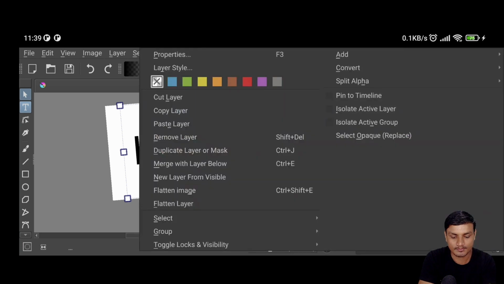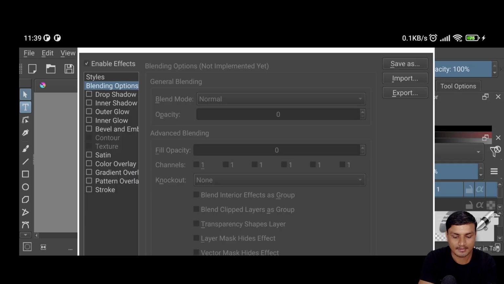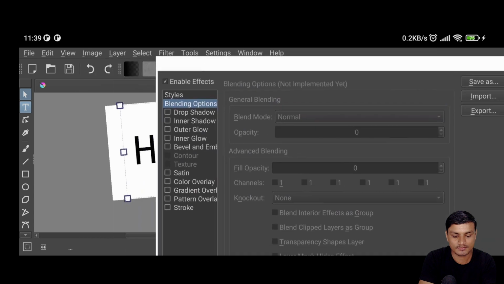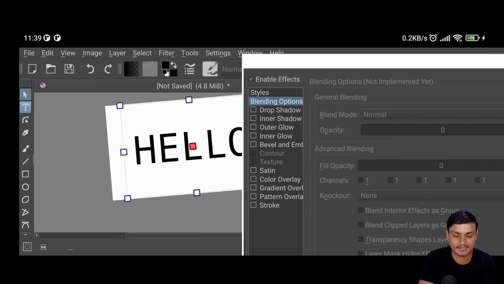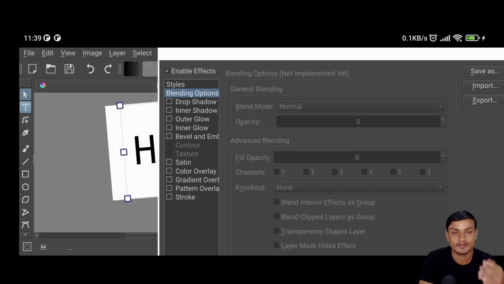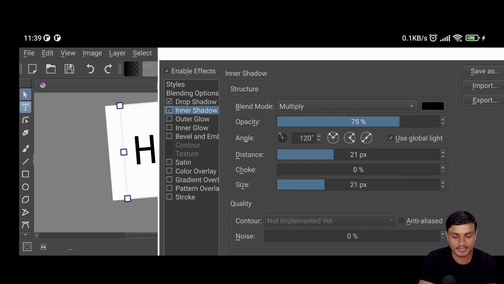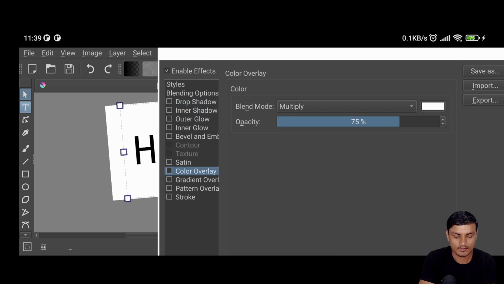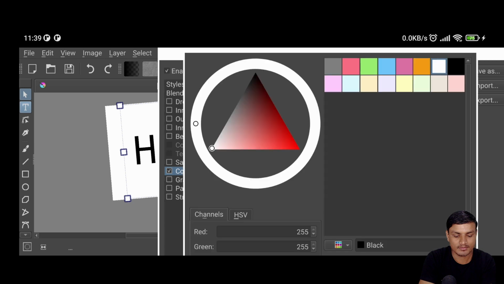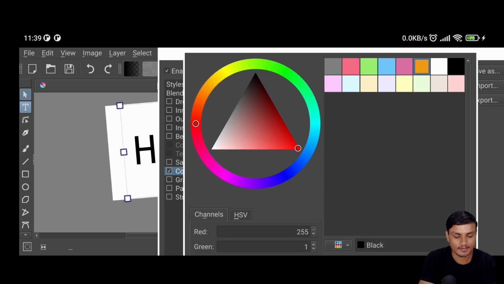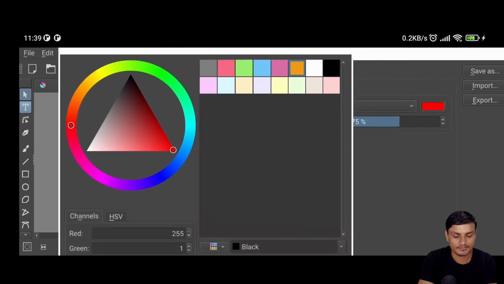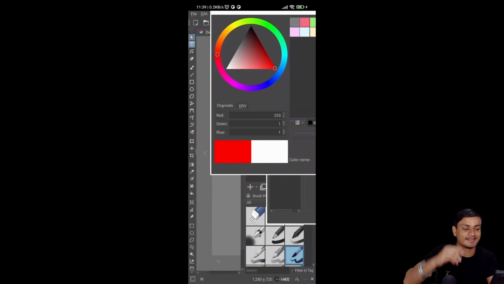here we have the layer style, and I can actually move these windows here. It's amazing. Okay, how this is working, I don't know how is this even possible, but this is amazing. So there we have the drop shadow. Actually, I'm gonna change this color overlay. I can change it to maybe red or something. Okay, I may have to do something like this.